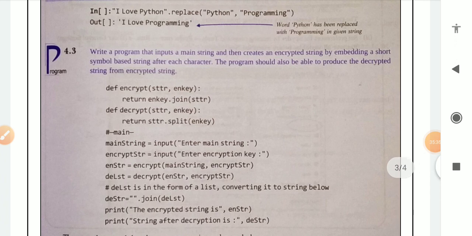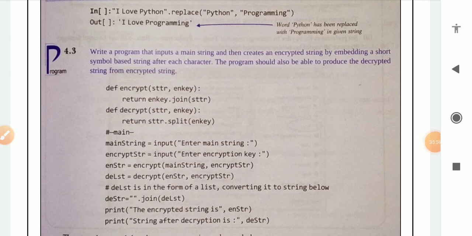See program 4.3. Write a program that inputs a main string and then creates an encrypted string by embedding a short symbol based string after each character. The program should also be able to produce the decrypted string from the encrypted string.